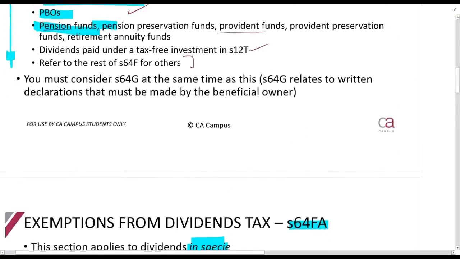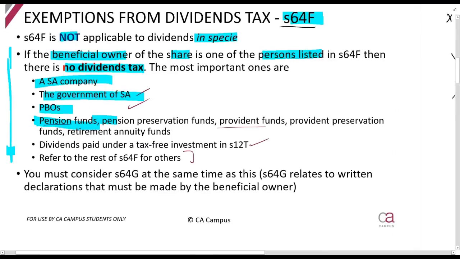Okay, over here. When we discussed now, we said if X Limited pays a dividend to a company, there's no dividends tax. Now, this company, the beneficial owner, must submit a declaration to X Limited saying, hey, I am a company, please don't withhold dividends tax.